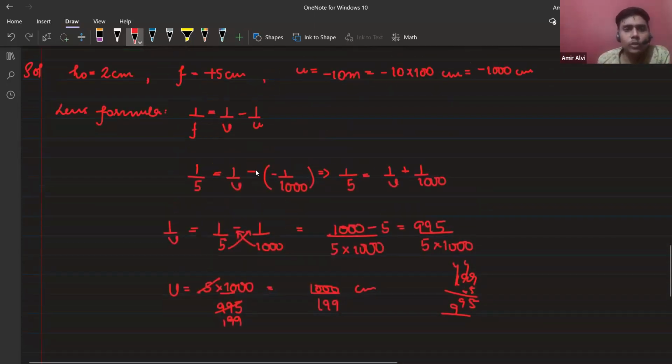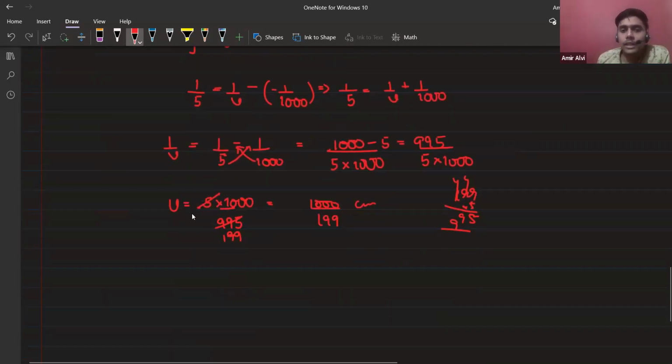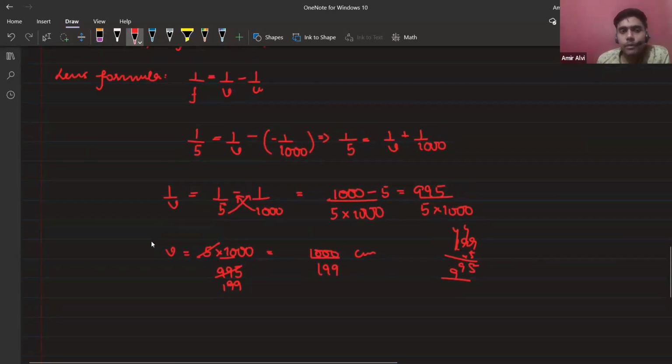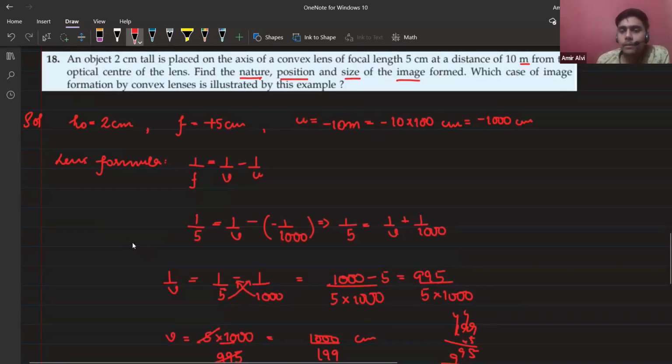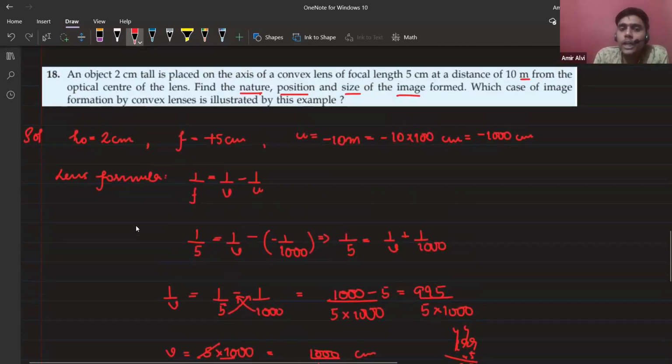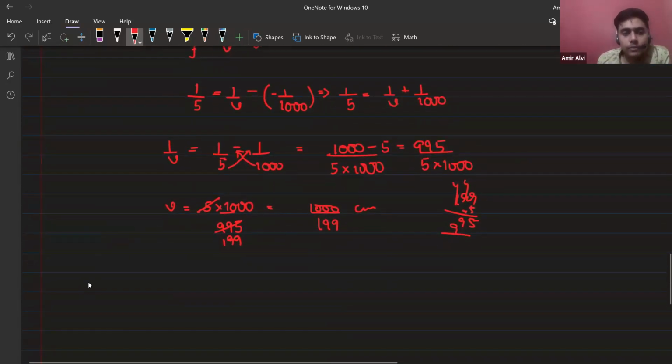Next, what you need to find, the question is saying the nature. Now tell me, the image is positive, the object distance is negative. What can you say? It's a real and inverted image, right? Because a convex lens makes what kind of images? Real and inverted. Yes, sir. Real and inverted. So first of all, let's write the magnification.